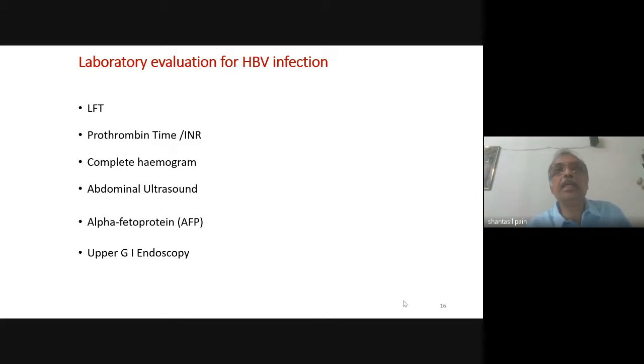Whereas raised alkaline phosphatase means there is some form of cholestasis or obstructive pattern of jaundice. In drug-induced toxicity, SGPT may be raised or the alkaline phosphatase may be raised or both can be raised. Now what happens in chronic liver disease or cirrhosis of liver? The liver transaminases, the SGPT, SGOT, are not much raised. They may be quite normal.